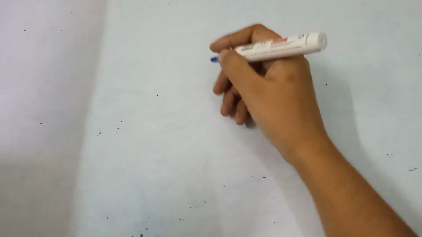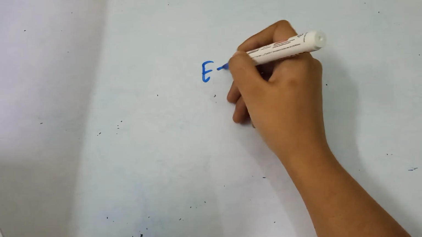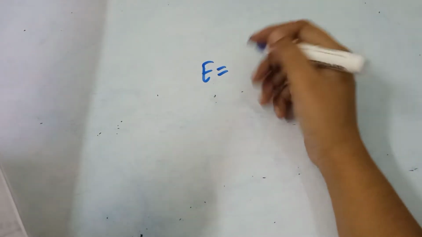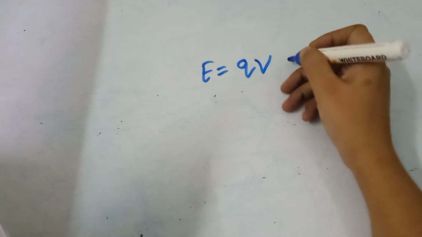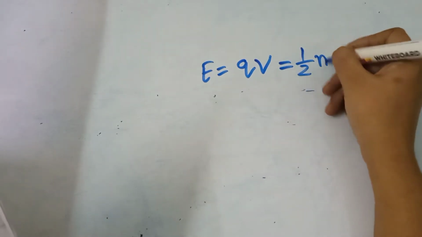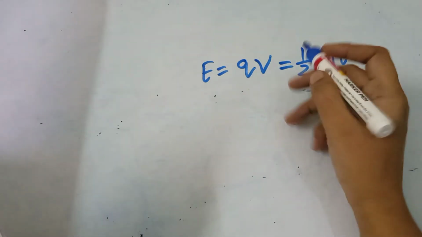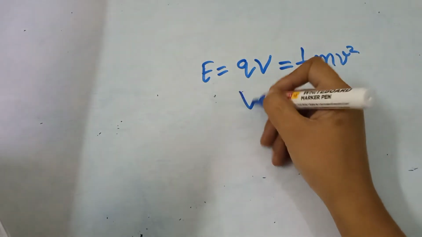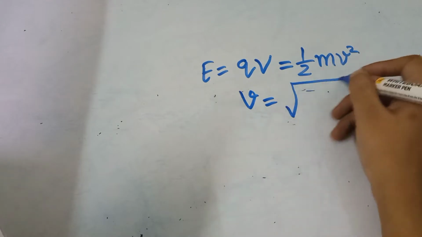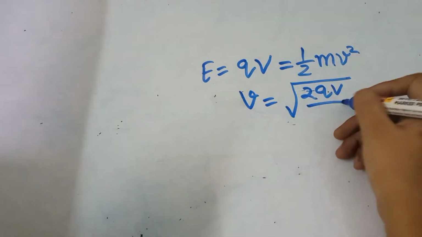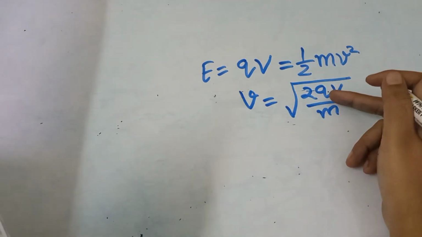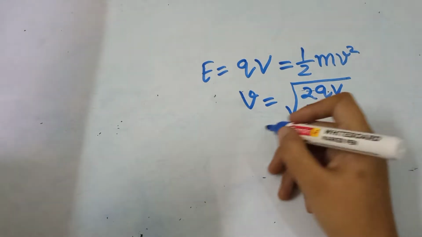24th question. The speed acquired by a free electron when accelerated from rest through a potential difference of 100 volt. We know energy in the presence of V potential is equal to qV, which is equal to half mv square. This is also a kinetic energy. So in this question they are asking about the velocity of the electron. So v is equal to square root of 2qV divided by m, where q is the charge on the electron, m is the mass of the electron.